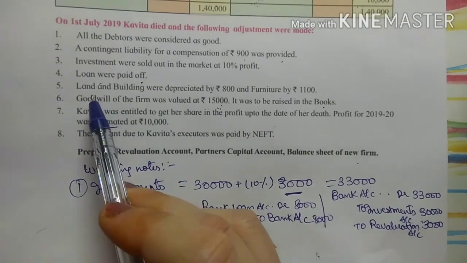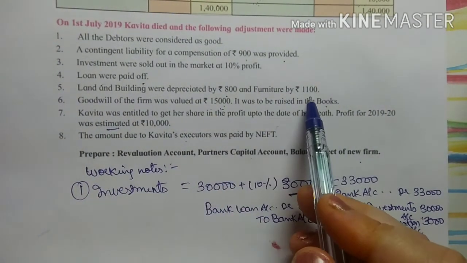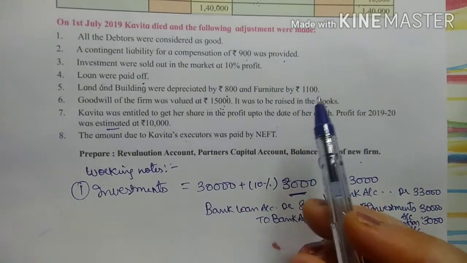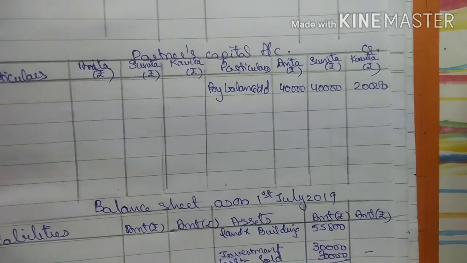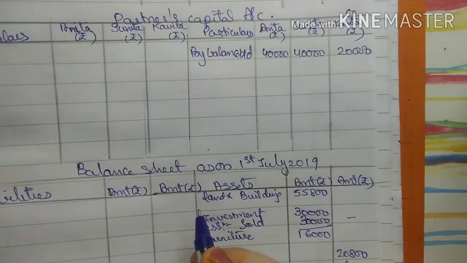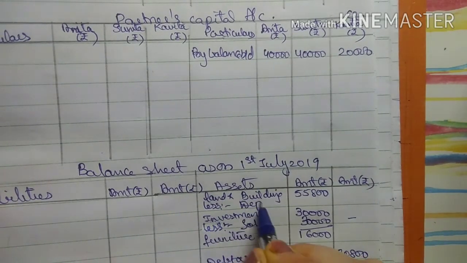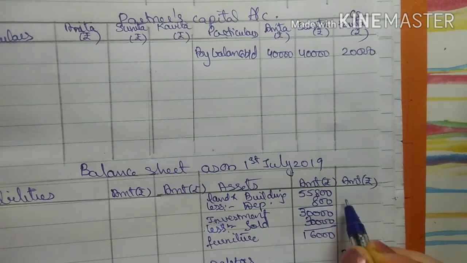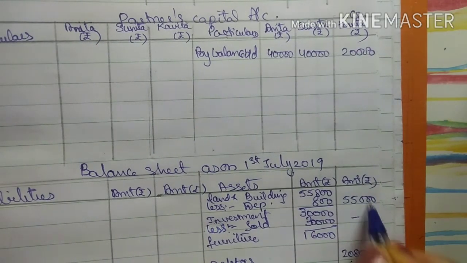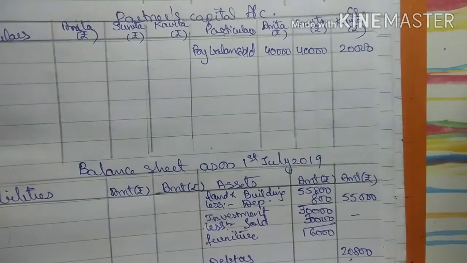Now see the next adjustment. Land and building were depreciated by 800 and furniture by 1100. So land and building is depreciated by 800. So in my balance sheet, less depreciation 800. So outer column it will be 55,000. And the next is furniture by 1100.